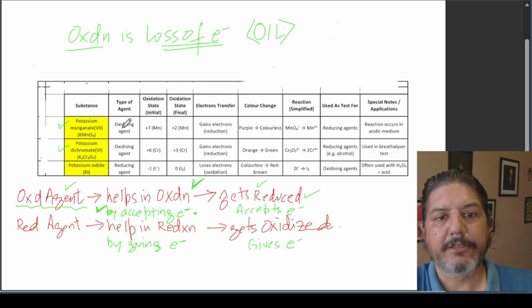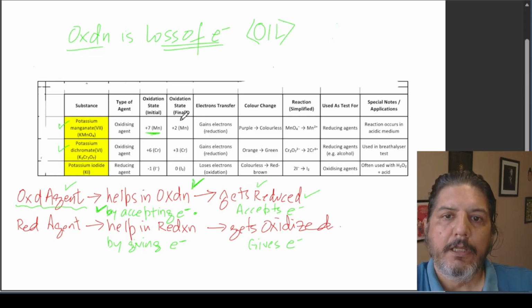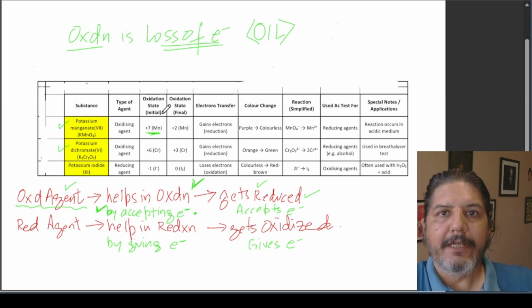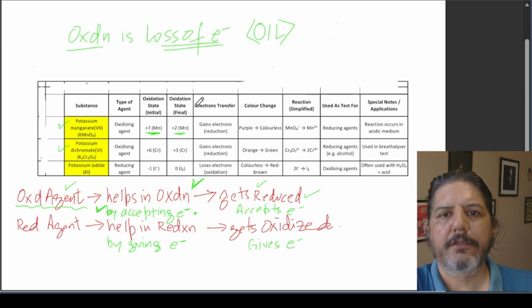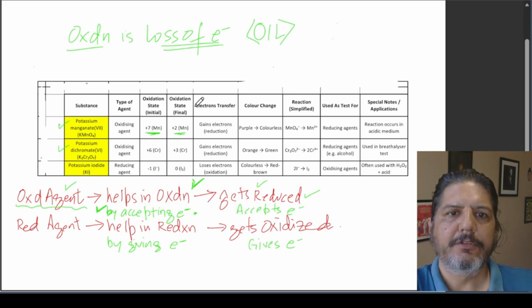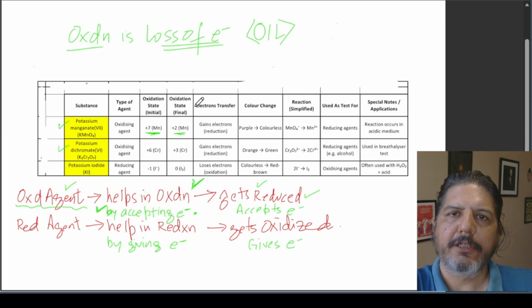In potassium permanganate, Mn has an oxidation state of +7, and when it gets reduced, the oxidation state becomes +2.